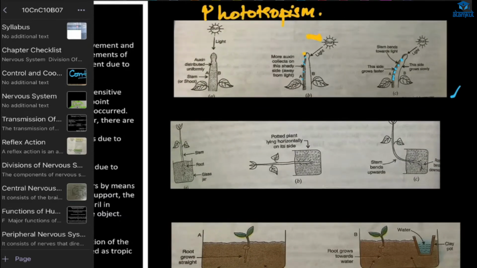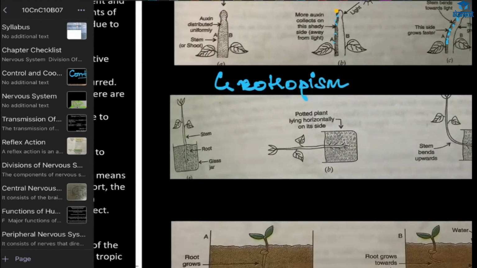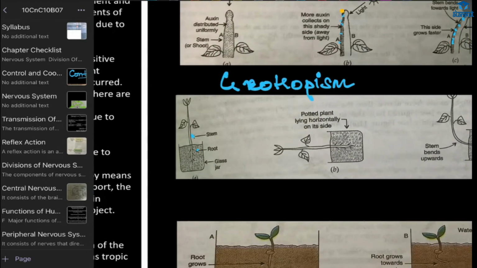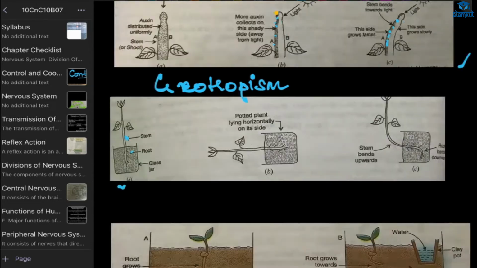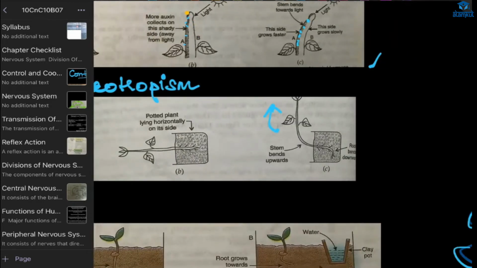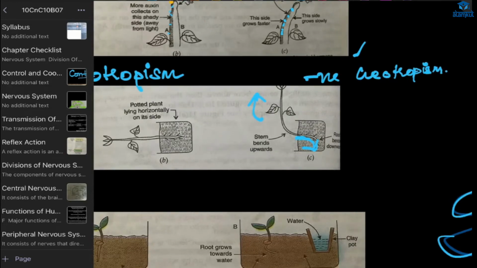Next, in this figure, it is geotropism. Here you can see this is the root and this is the stem. Now, if we put this plant horizontally, what happens? The stem will go up and the root will go down. Why is it so? Because the stem is going against gravity, so it is showing negative geotropism. And the root is going towards gravity, so it is showing positive geotropism.